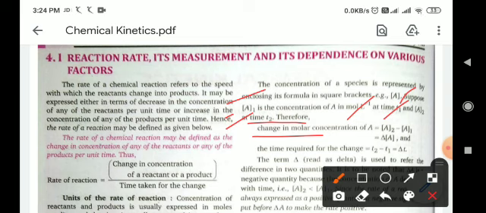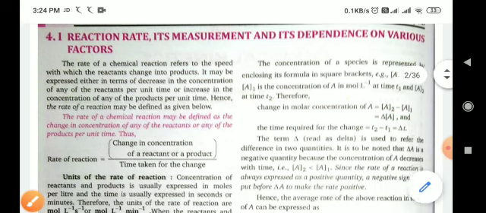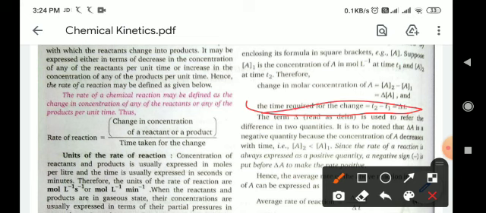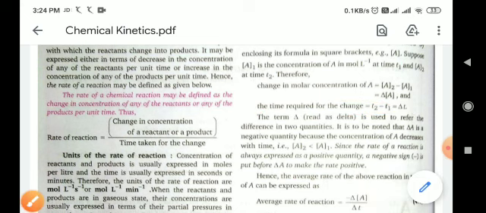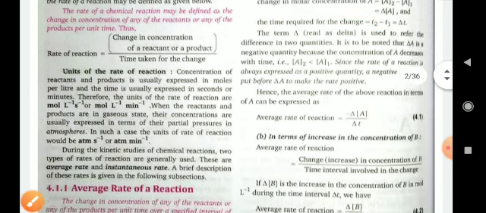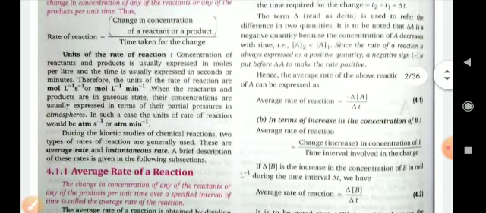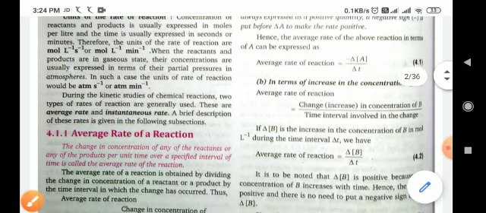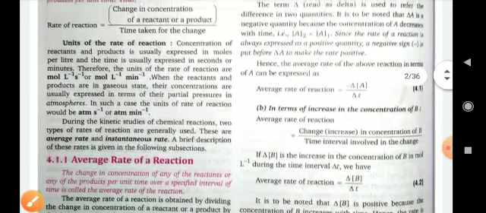Delta A equals A2 minus A1, which is the change in concentration of the reactant, and the change in time is T2 minus T1, which can be written as delta T. So the average rate of the reaction is the change in concentration of the reactant A upon the change in time. Okay, it was the first term, the change in concentration of A.